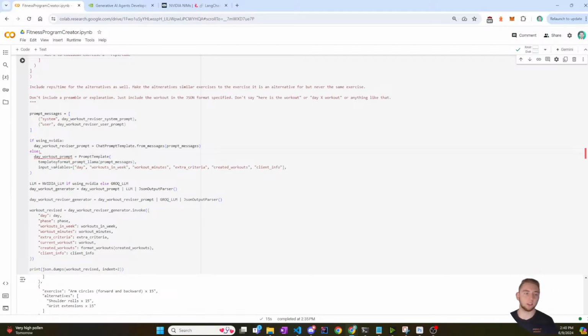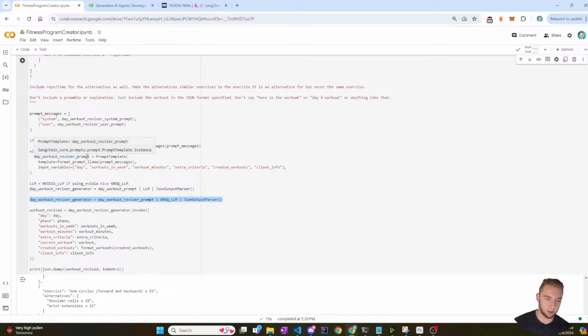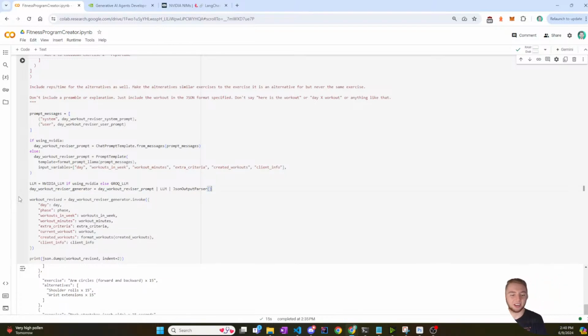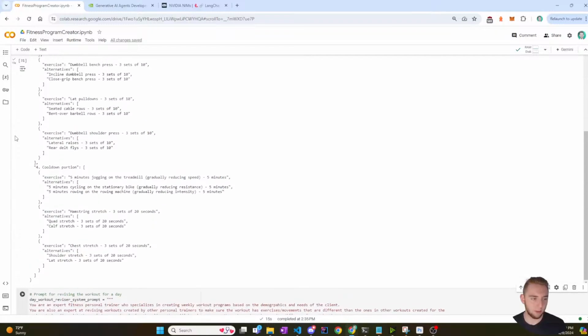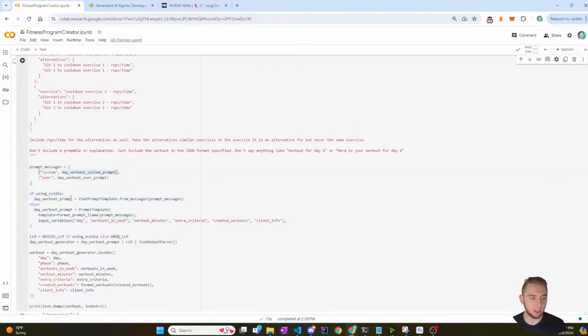So I'm going to remove that. I can just use the exact same code here. The only difference is I have to replace the name of the variable. All right. And the name of the variable here also needs to be different. Everything else is the same. All right, nice. Wait, hold on. No, no, no. I need to change that name as well. Okay, now we're good. I have to make sure that I change everything I really need to, because everything here is reviser, and then everything at the top, when I first generate a workout, needs to be without the reviser in the name.